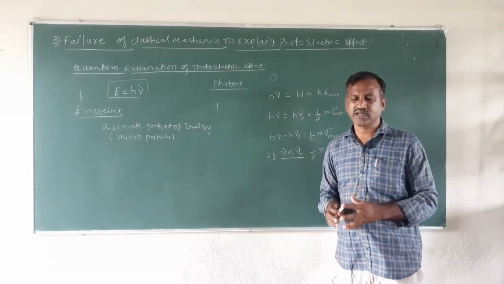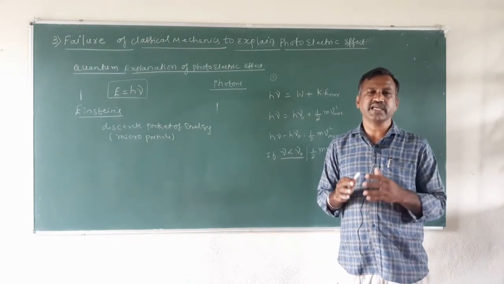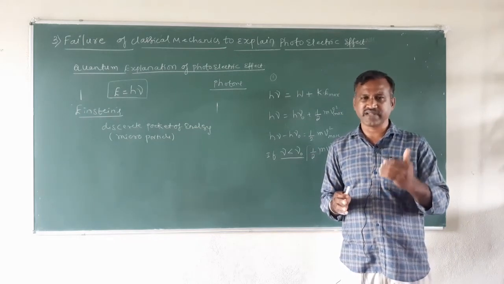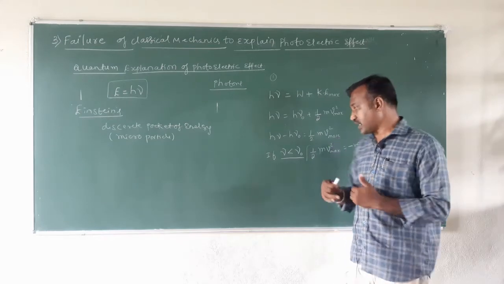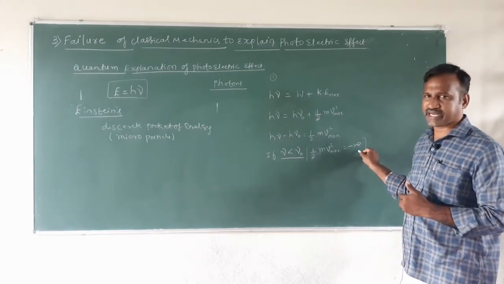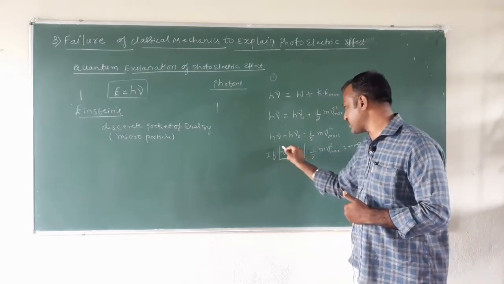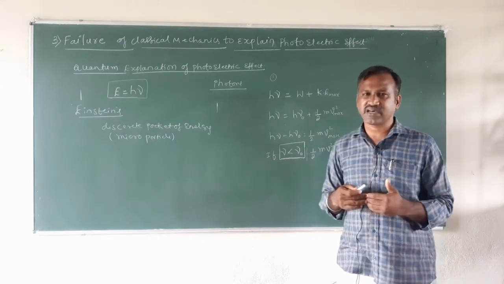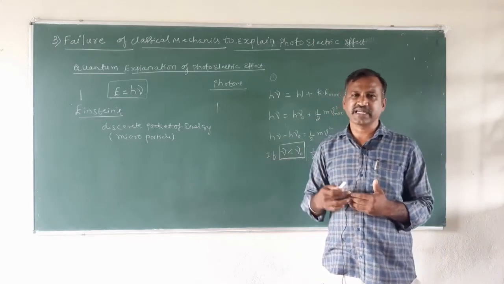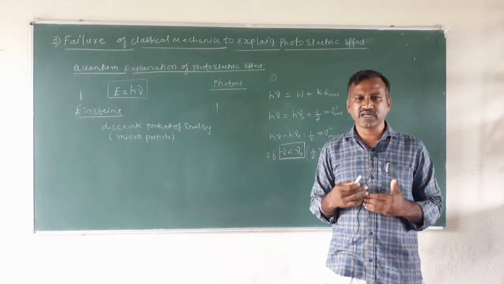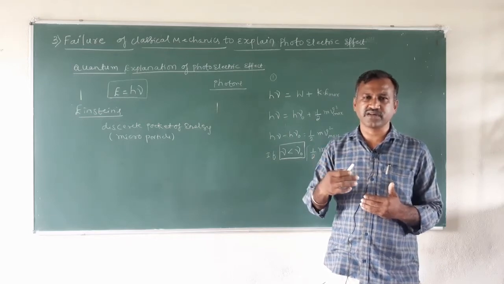For an electron, the kinetic energy cannot be negative. The charge of the electron is negative, but the kinetic energy of the electron cannot be negative. So therefore the prediction matches the experiment, where we have seen that only if the frequency of the incoming radiation is greater than the threshold frequency is there a possibility of emission of the electrons.